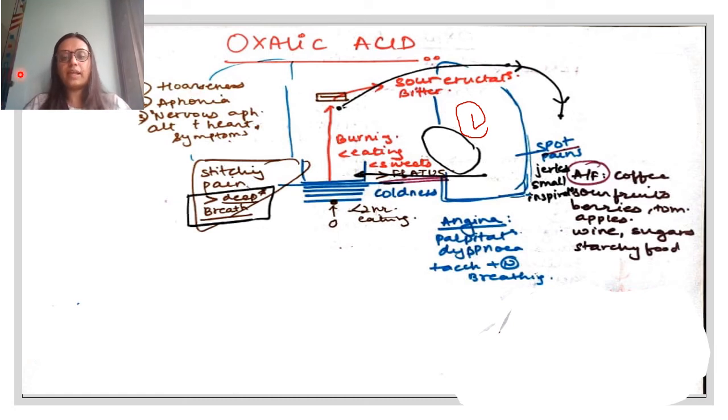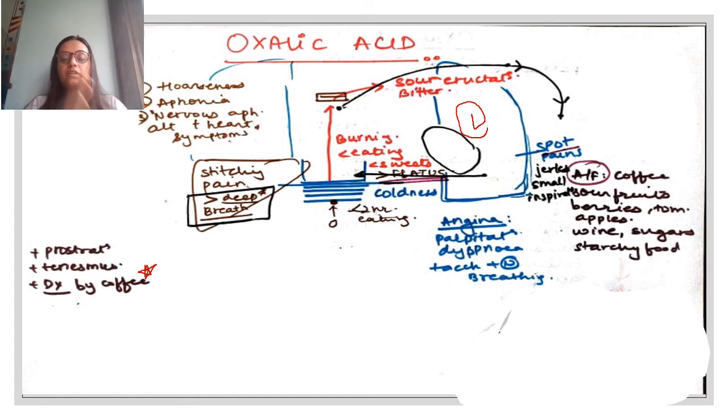This was basic oxalic acid. We are left with a few more symptoms. Like I mentioned, coffee being an important ailment from, there is diarrhea by coffee. Again, very important because it is so specific. And again, people drink black coffee when they are having an acute episode of diarrhea, but this person is having diarrhea by intake of coffee. Okay, and that is going to be prostrating with tenesmus and it is going to be painful. So this again could be because of erosive action of the drug.